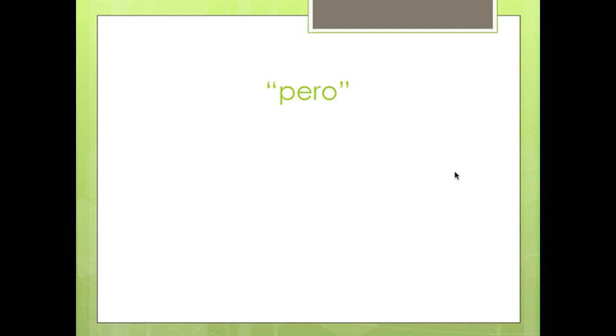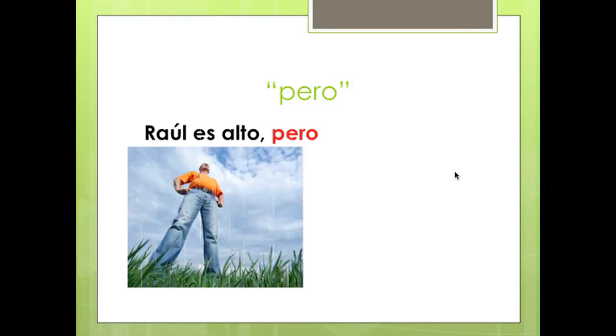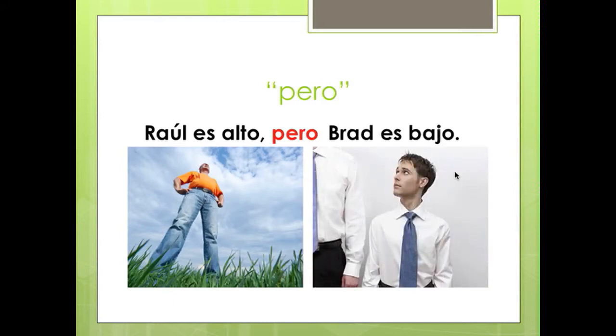Pero. What does pero mean? Por ejemplo, Raúl es alto, pero Brad es bajo. So what do you think it means? Can you guess what it means? It means but. Raúl is tall, but Brad is short. So anytime you want to contrast two people, you can use but.